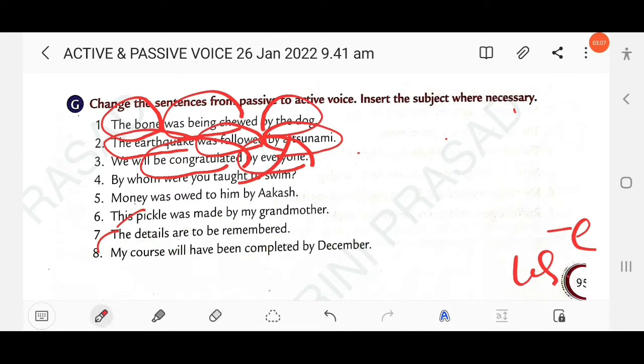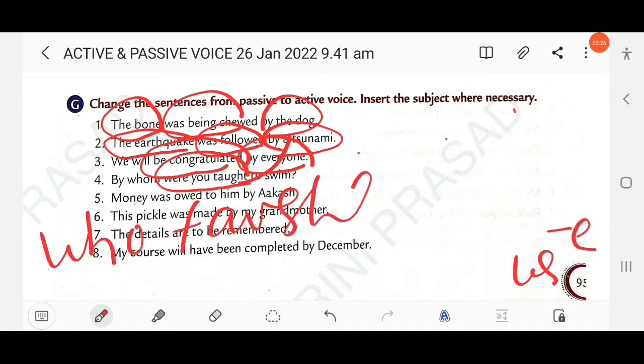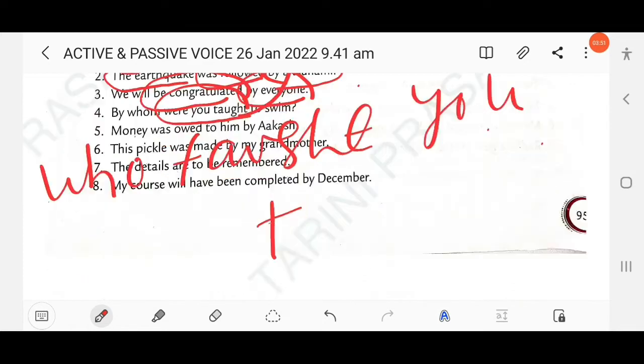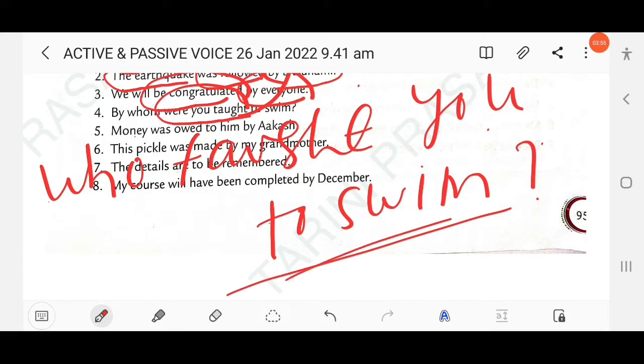Then next here, by whom are you taught to swim? So here the tense used is simple past, were you taught to swim. So you have to write here: Who taught you to swim? Then use a question mark. Clear?